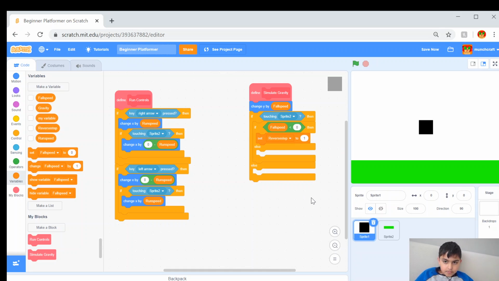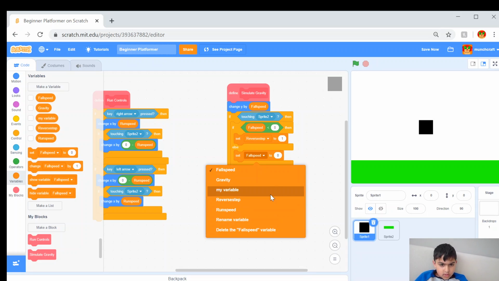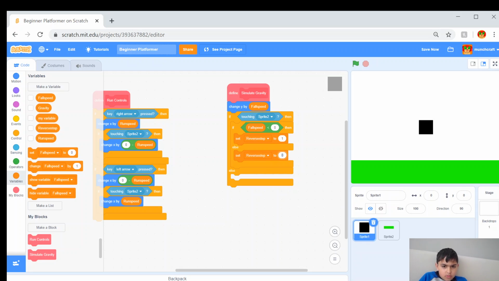And so we're going to set reverse step to 1. And now, that should be fine. And in the else part, set reverse step to -1, so that way the player can fall in and keep going out. So what we're going to want to do is have the player fall down, but what you can't see is that the player is constantly going up and down, like really small bits. But you want to make it so fast that the player can't see it, and it looks like the player is just remaining still. So set reverse step to -1.